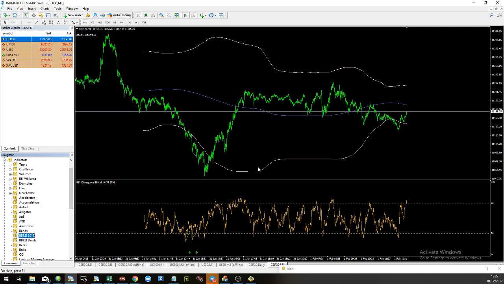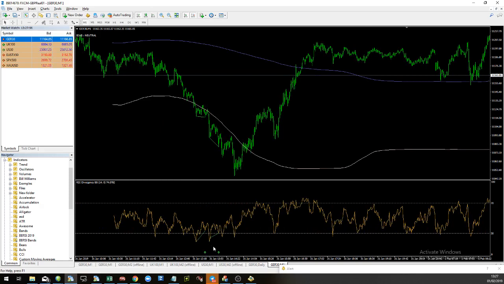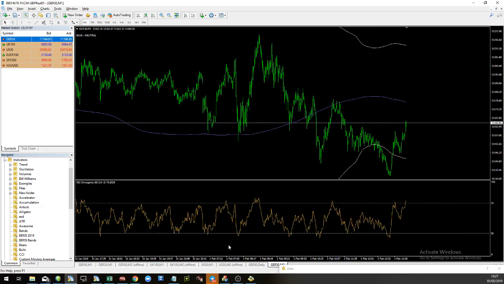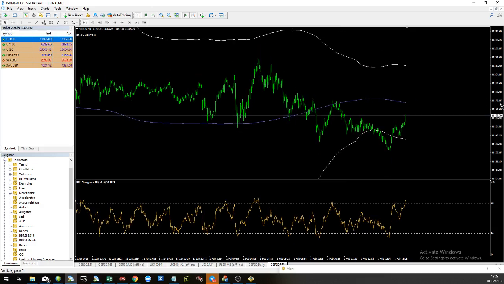Alright. But that's all that is. Whenever there's a valid signal, you will get the divergence lines drawn on the chart, and you'll also get the arrows drawn on the chart as well. And whenever a signal pops up, you can then have that sent to your phone if you wanted to as well.